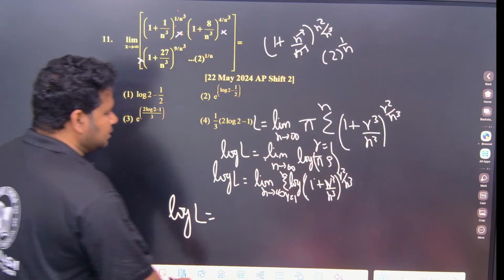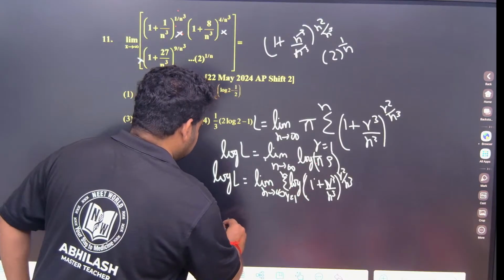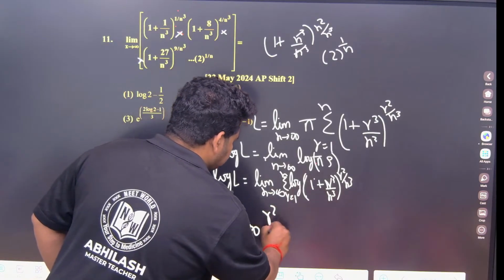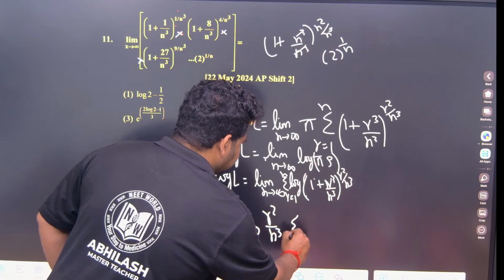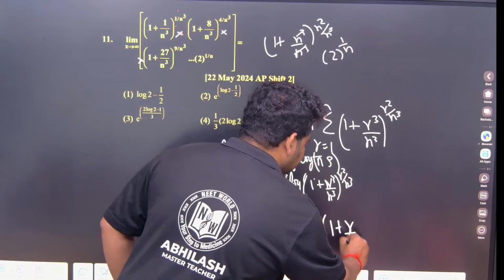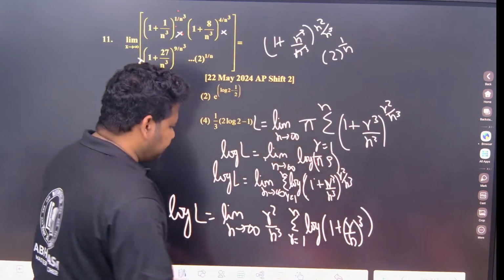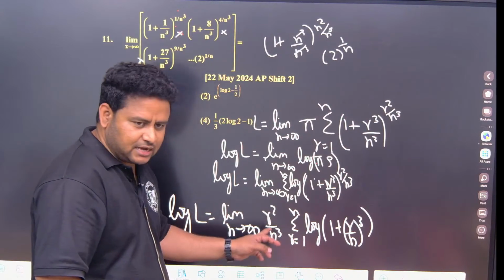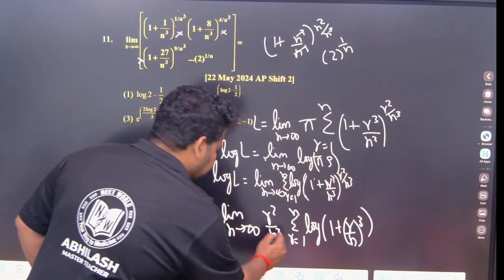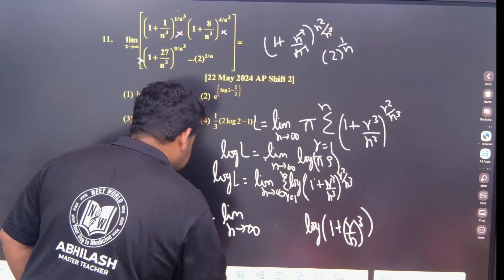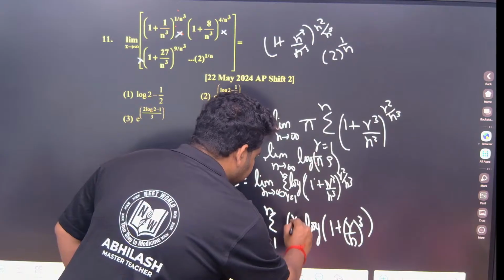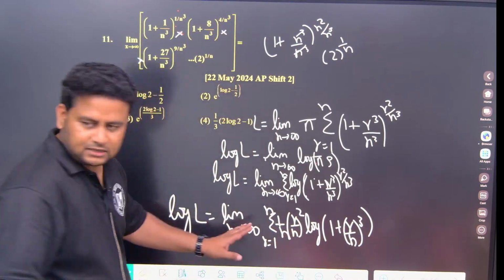Okay, now log L, r is running from 1 to n, so this will become limit as n tends to infinity, r square by n cube, summation r running from 1 to n, log of 1 plus r by n whole cube. Now I can write this as r square by n square, r by n whole square. Observe here carefully, I can write this as summation r running from 1 to n, r by n whole square into 1 by n.